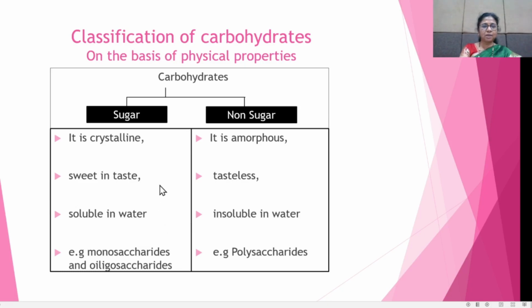For example, monosaccharides and oligosaccharides are sugars, and polysaccharides are non-sugars. We will now study what monosaccharides, oligosaccharides and polysaccharides are.